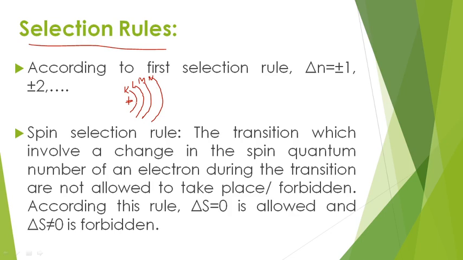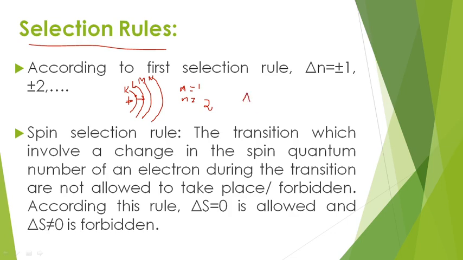If the electron is present here and the transition takes place from this K shell to L shell, for K, n is equal to 1, for L, n is equal to 2. Is it right? That means the transition takes place from the first shell to the second shell.